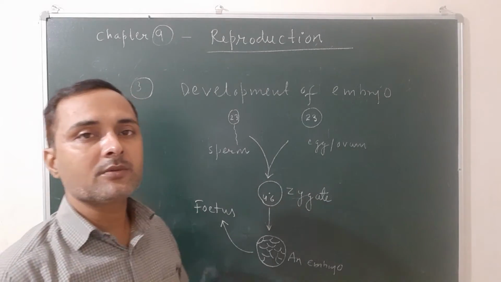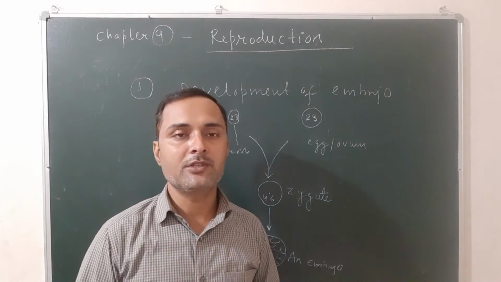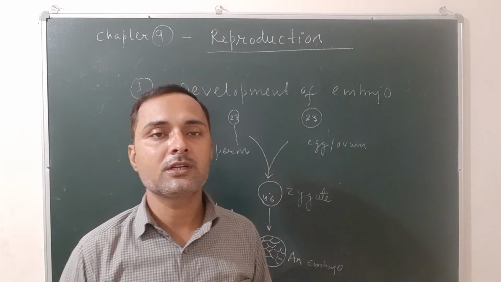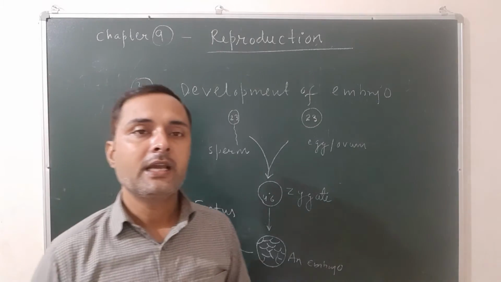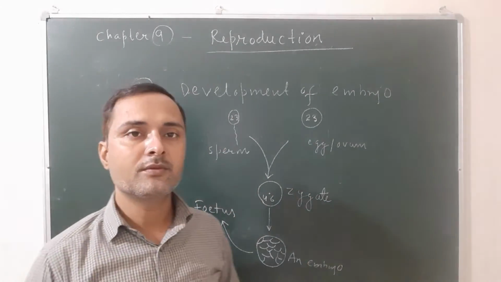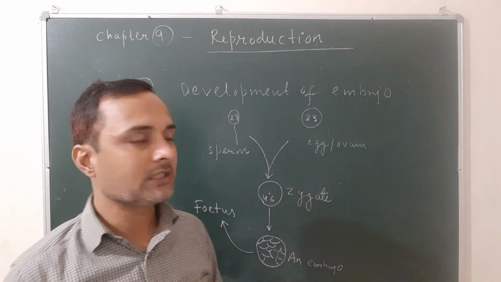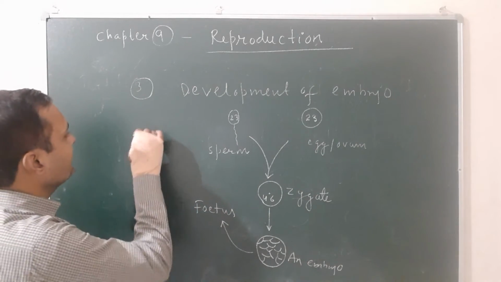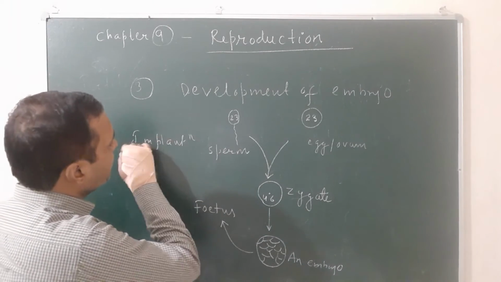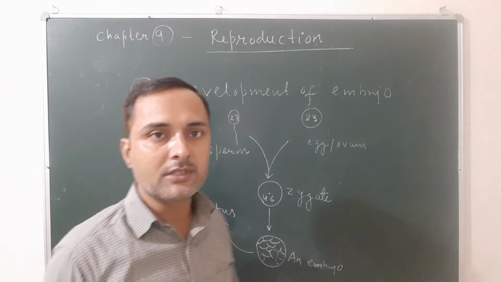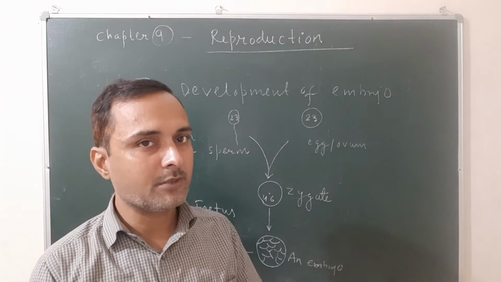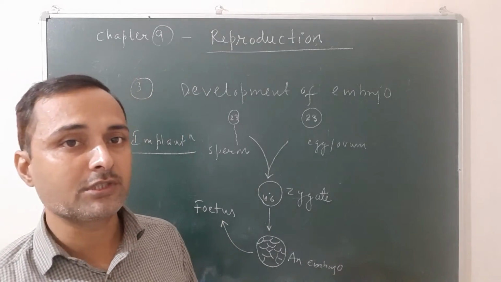The development of the embryo varies between individuals. In humans it is about 9 months or 280 days. The process by which the embryo is attached to the wall of the mother's uterus is known as implantation. In the next class we will discuss the female reproductive system, and then you will know what the uterus is.